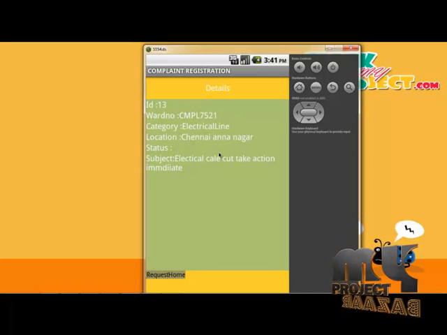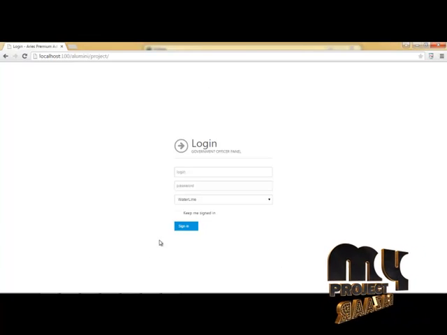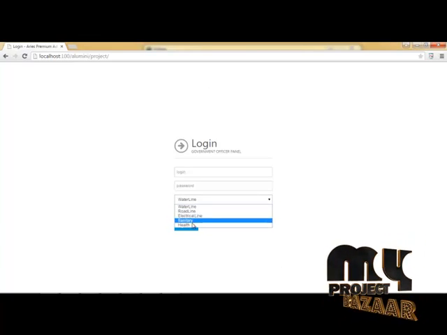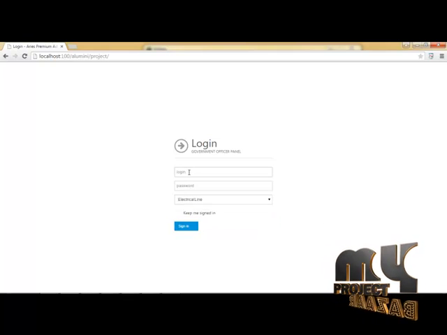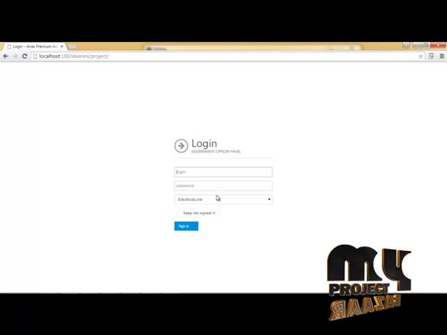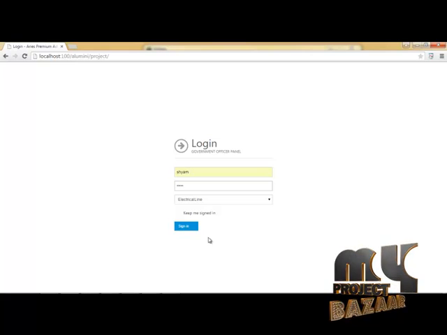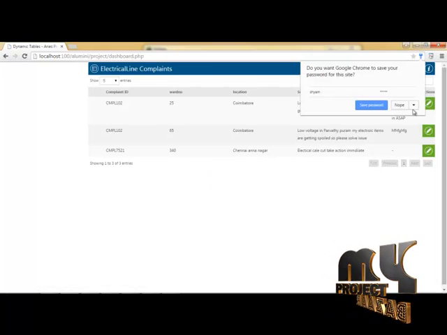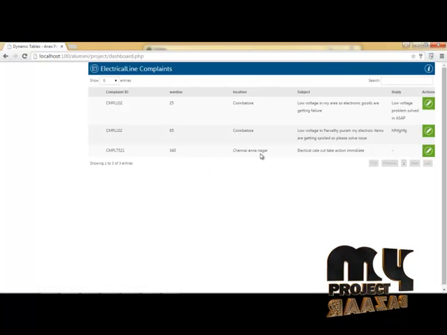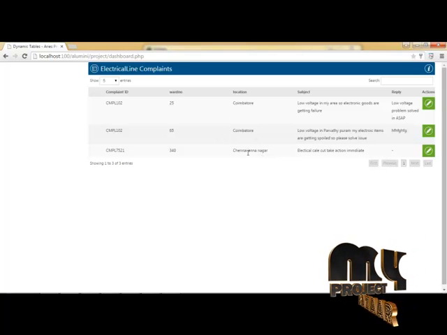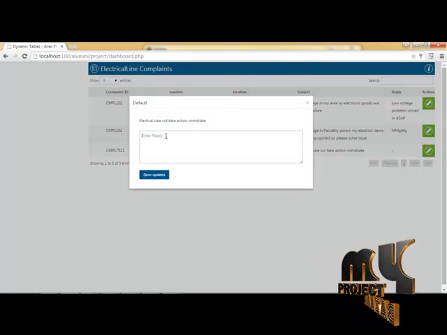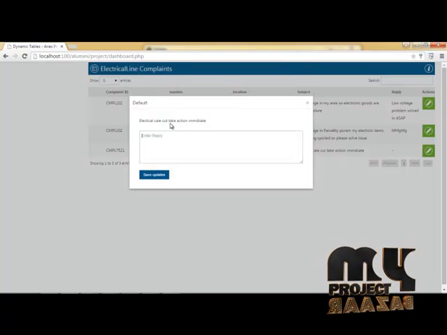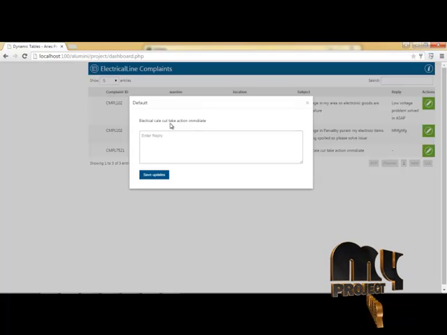Then let us see the officer's site. This is the site for every process. We have separate lines: water line, road line, electrical line. Select the electrical line. It is the municipality officer. It has a separate login and password. Sham and the password for the electrical line officer. Click sign in to the electrical complaints. It will receive our electrical complaint. First of all, the latest complaint posted is shown. You check the complaint and read it, and the status will be updated immediately for the client.